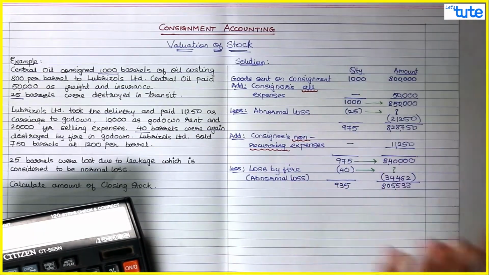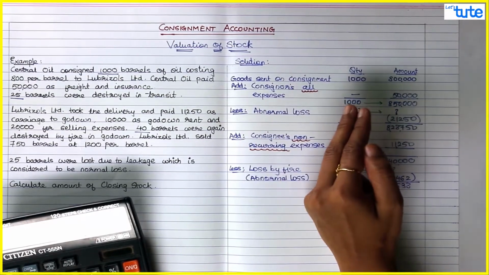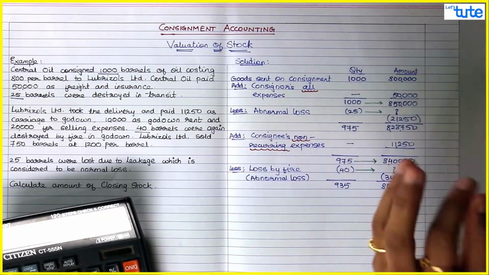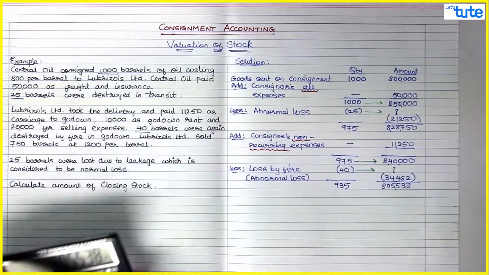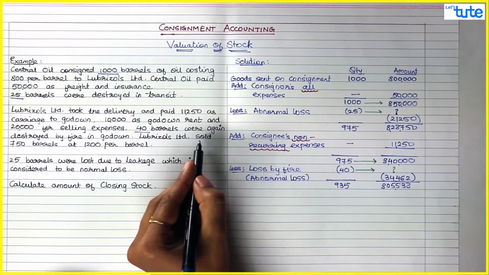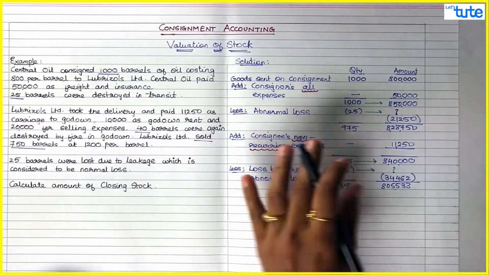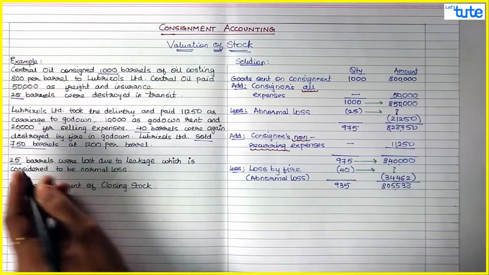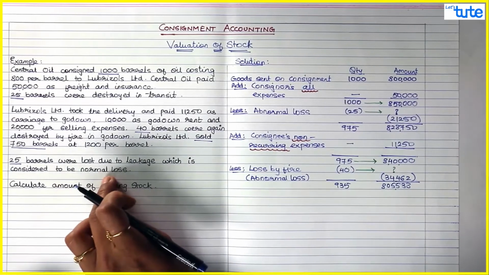At what stage what happened: first the goods were sent, then the consignor incurred expenses, then some goods were lost, then the consignee also incurred some expenses, then again some goods were lost, and these are the remaining goods. Now finally Lubrizol sold 750 barrels at 1,200 per barrel, so sales will be taken at the last. There were again 25 barrels lost due to leakage, which is considered a normal loss.